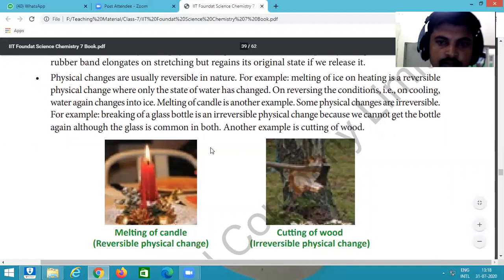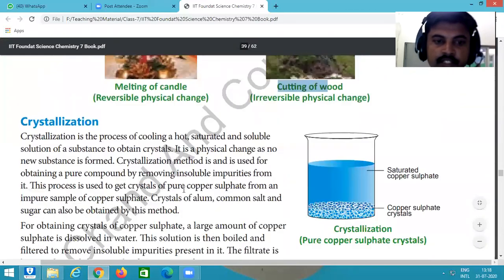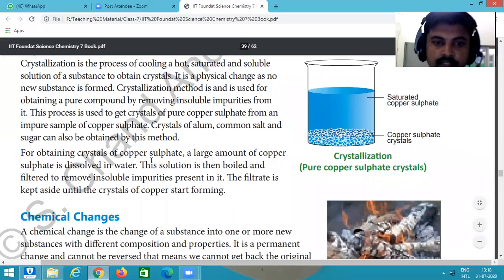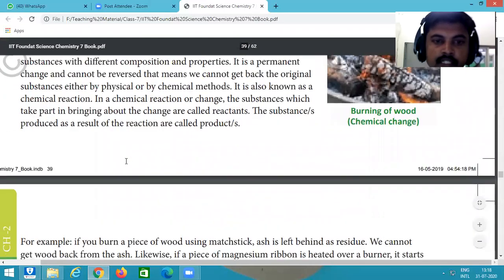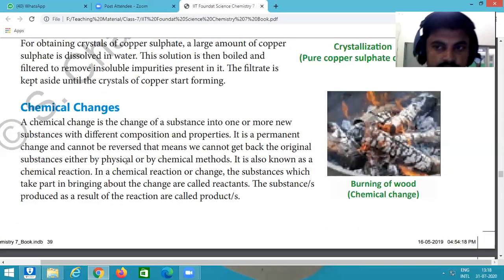There are two types of physical changes, reversible physical changes and irreversible physical changes. For example, melting of candle is a reversible change. Cutting of wood is an irreversible change. And crystallization we already discussed. Then today we continue with our topic, chemical changes.